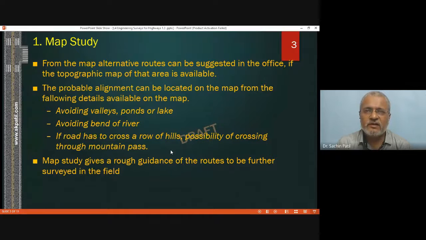I will briefly remind you what the objective of transportation engineering is. Transportation engineering one is a subject that deals with the construction and design of a highway. While you are designing the highway, it needs to be properly planned out. For planning the highway, you need to do the survey. So these are the different stages of surveying work. While you are sitting in the office, the survey will be done as a map study.